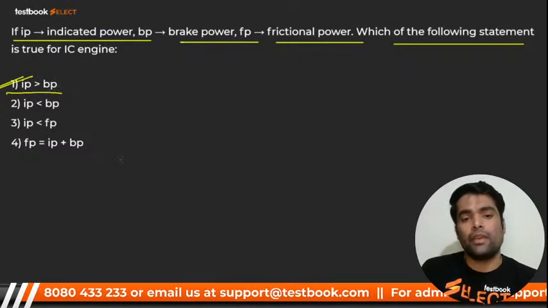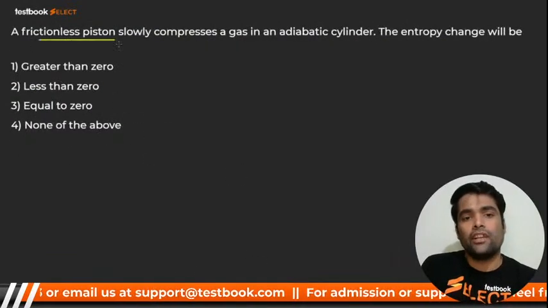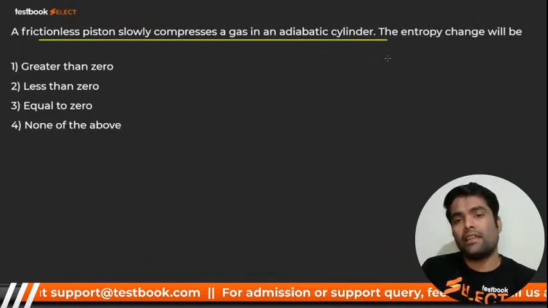IP is greater than BP, correct. Here we go for next. A frictionless piston slowly compresses a gas in an adiabatic cylinder.